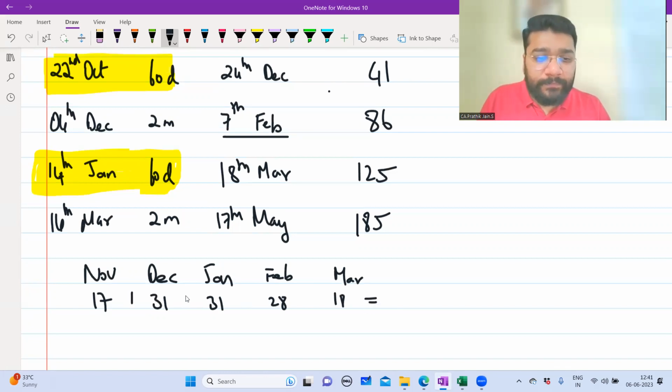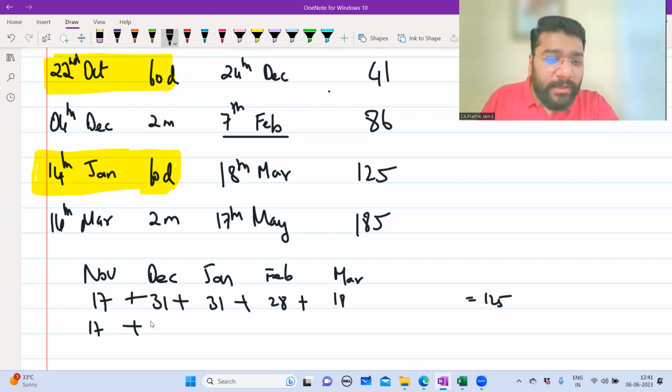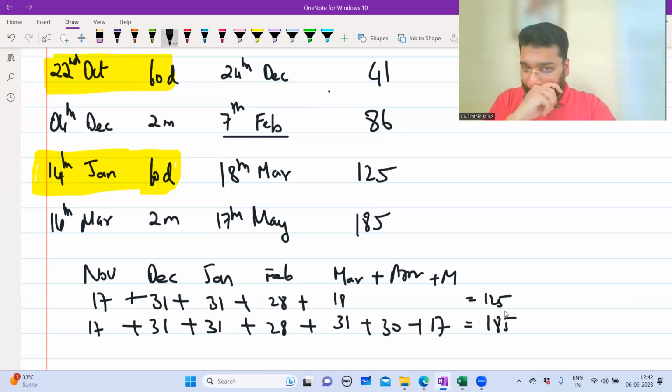Total is how much? 125. Correct, no? As for the last one, 17 days of November plus 31 days of December plus 31 days of Jan plus 28 days of February plus 31 days of March plus April 30 days plus May 17 days. Total is 185. From 13th November, you have to travel forward to 17th of May.